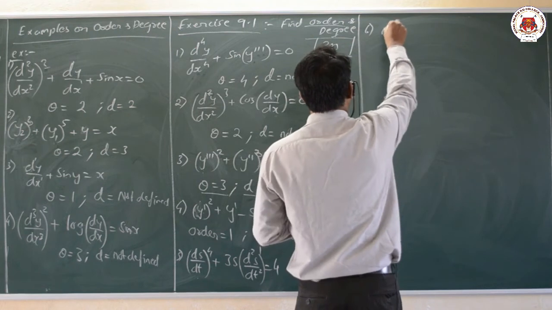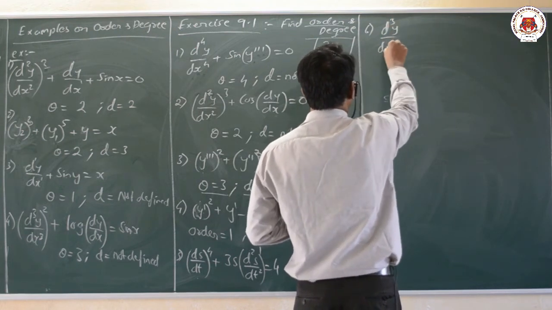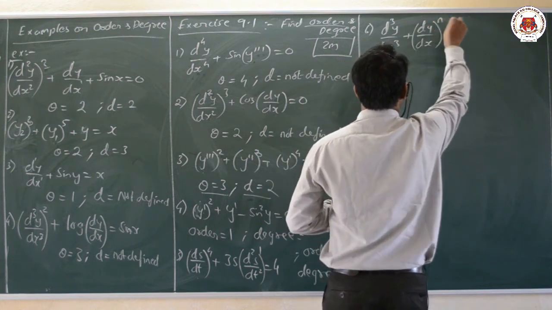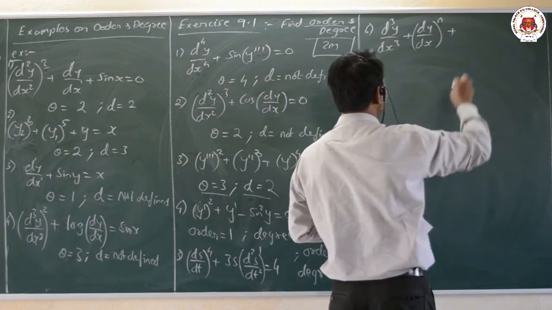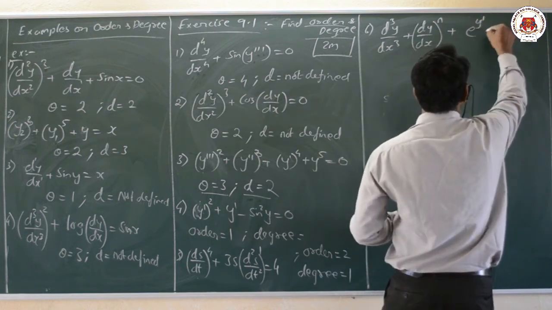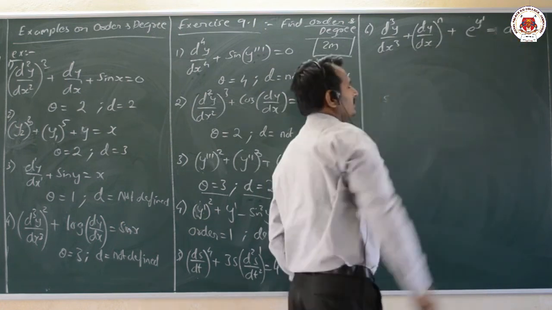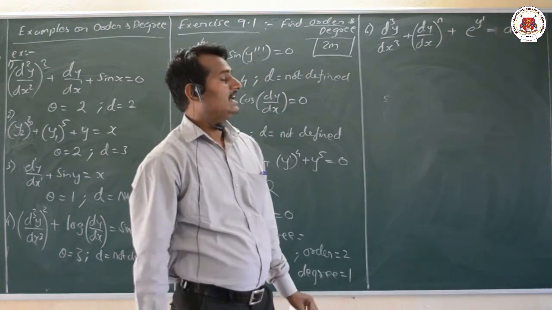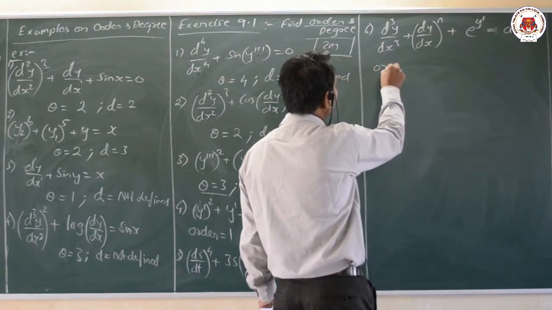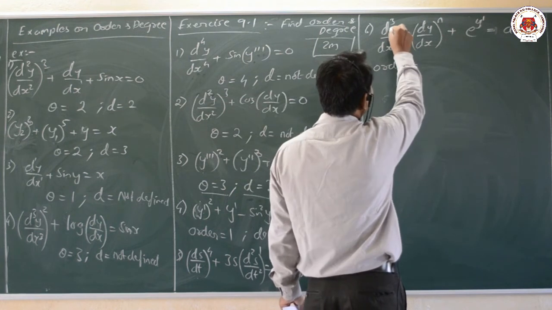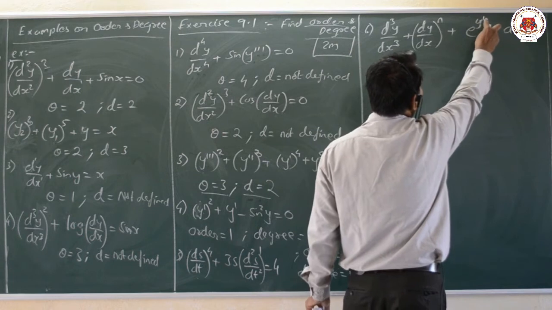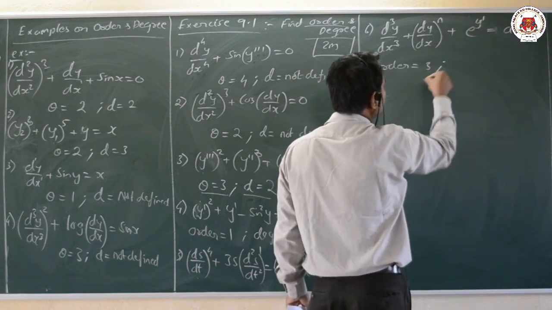The sixth one: d cube y by dx cube plus (dy by dx) whole to the power of n, plus e raised to y dash, equal to a. It is a constant, leave that. Now what is the order as well as the degree? Here, dear students, we can observe that the order is 3, from d cube y by dx cube. The highest derivative is 3. Here the derivative is 1, and here also the derivative is 1. The highest order is 3.